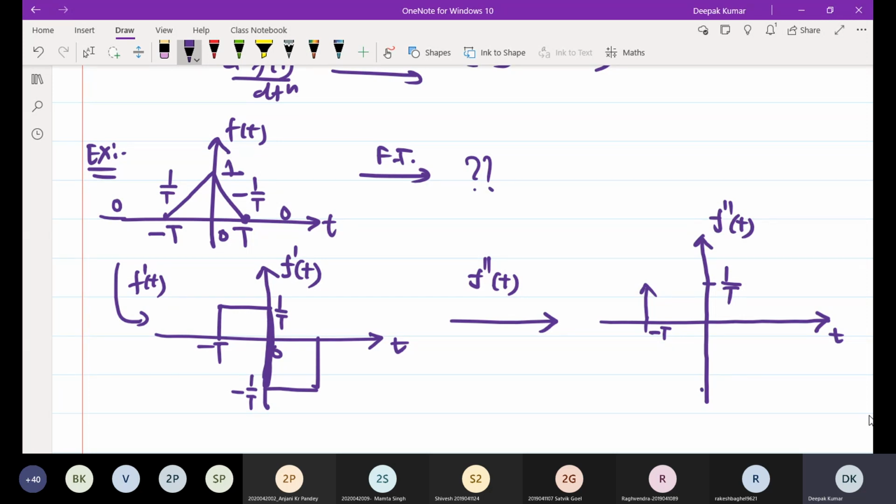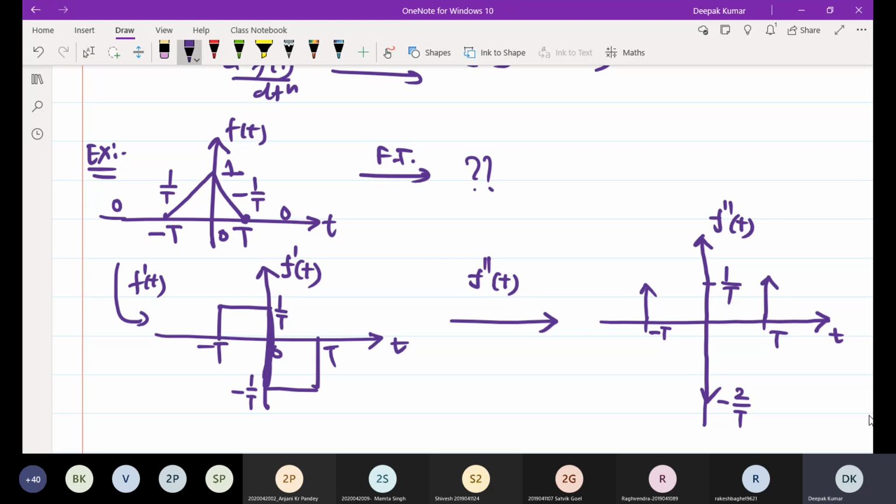So one impulse will be here at the origin, and its area will be minus 2 by T. Another impulse is also present at t equal to capital T. So that will be like this.